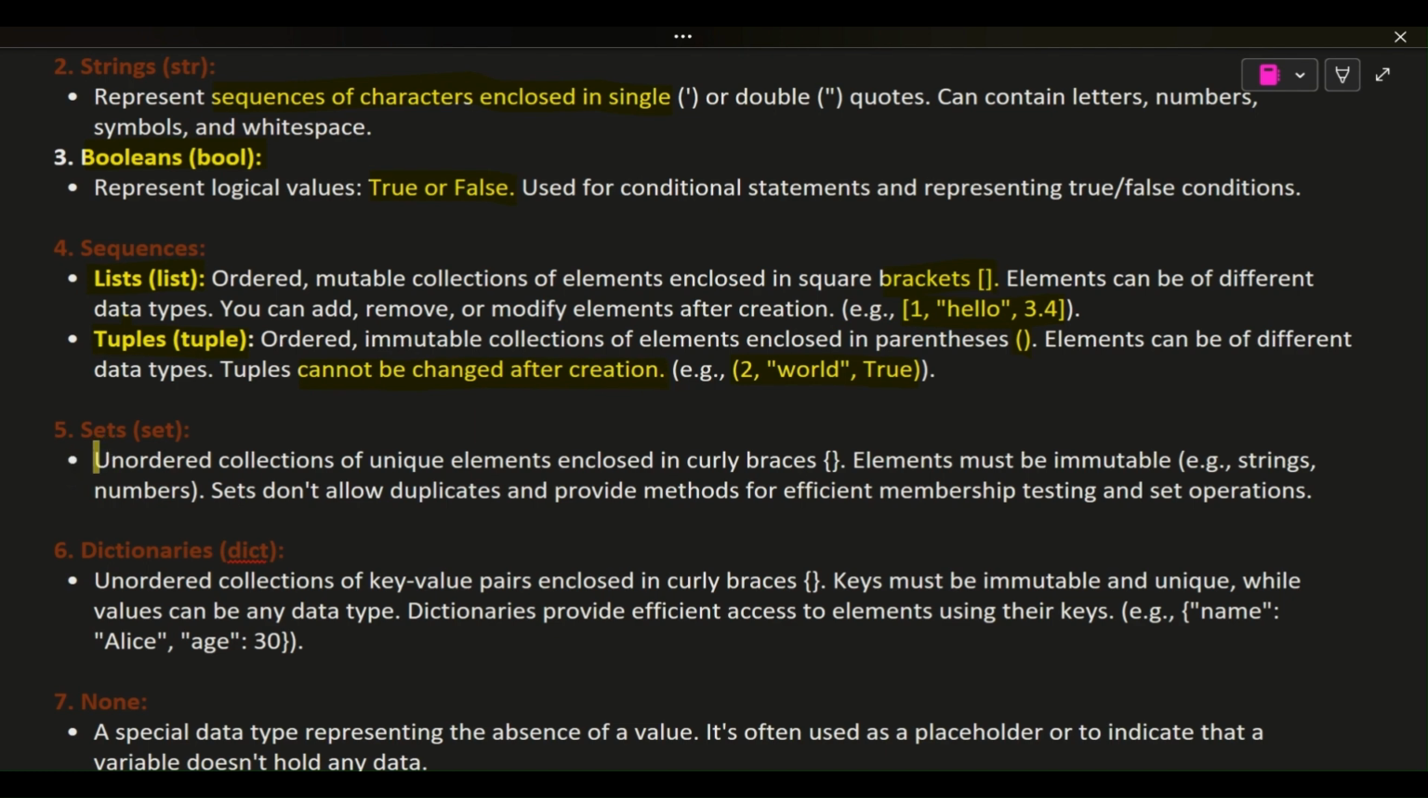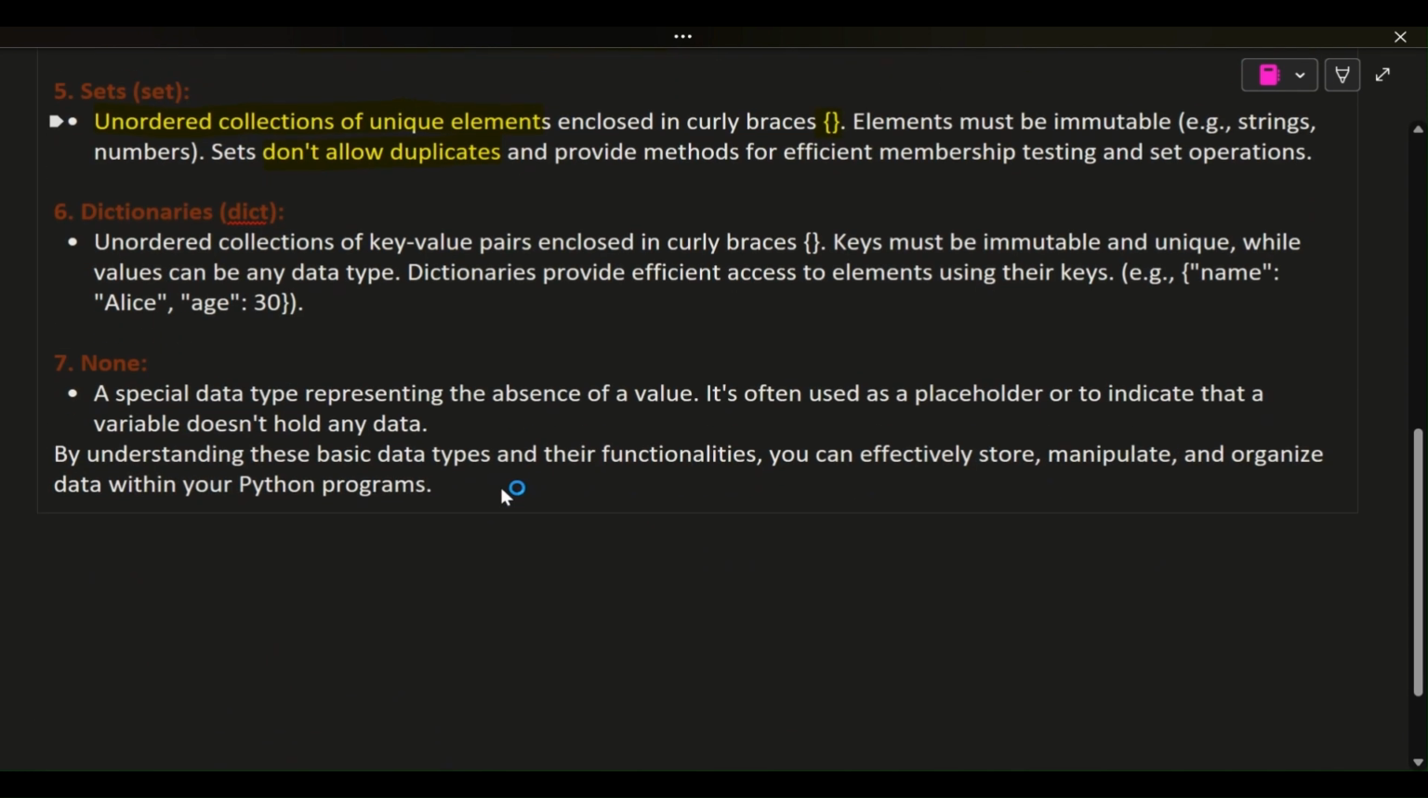5. Sets, set. Unordered collections of unique elements enclosed in curly braces. Elements must be immutable, e.g., strings, numbers. Sets don't allow duplicates and provide methods for efficient membership testing and set operations. 6. Dictionaries, dict. Unordered collections of key-value pairs enclosed in curly braces. Keys must be immutable and unique, while values can be any data type. Dictionaries provide efficient access to elements using their keys. E.g., {"name": "Alice", "age": 30}.